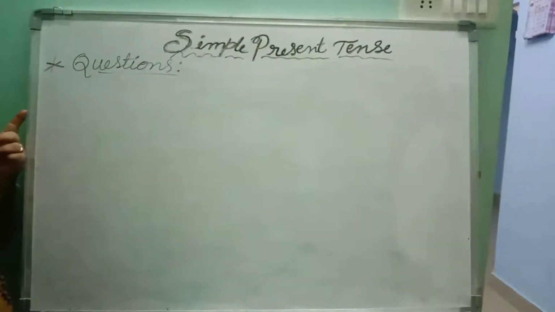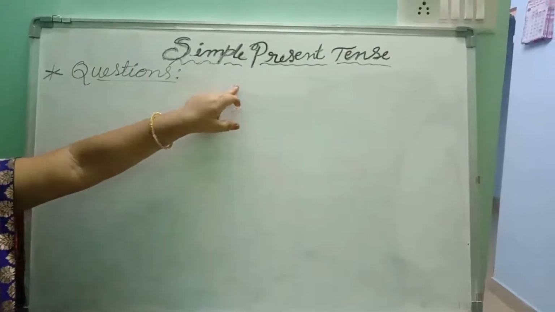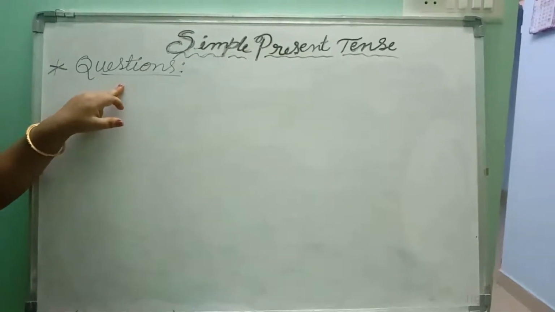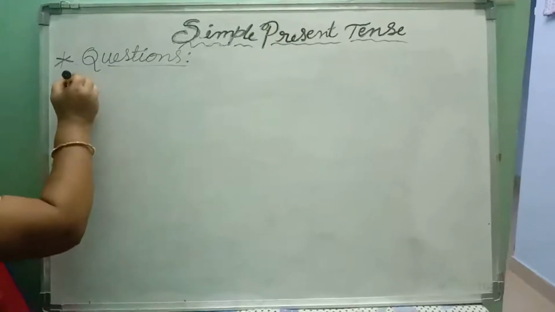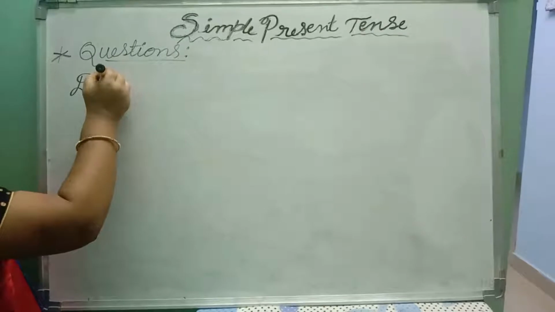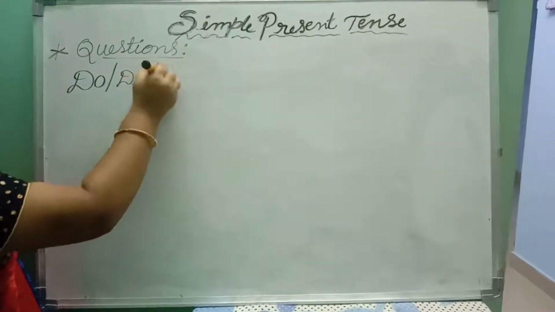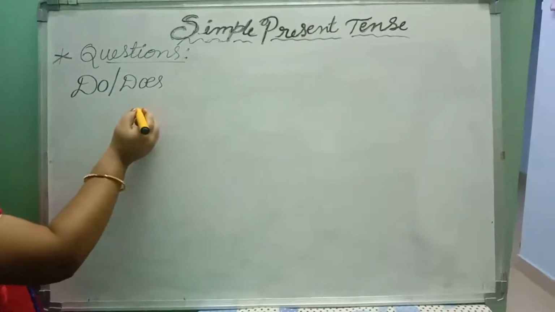Now, let us come to know the framing of questions in simple present tense. I have told you already, we have to take do or does as helping verbs in simple present tense.